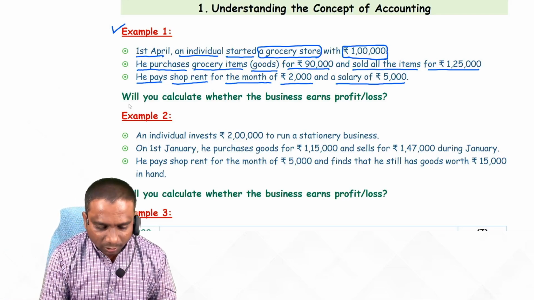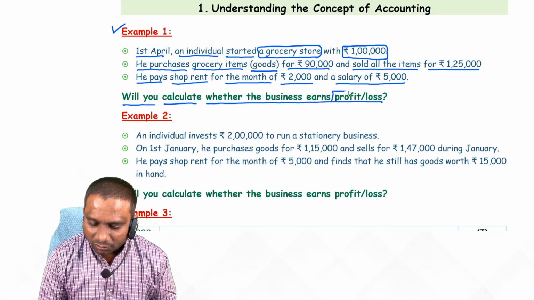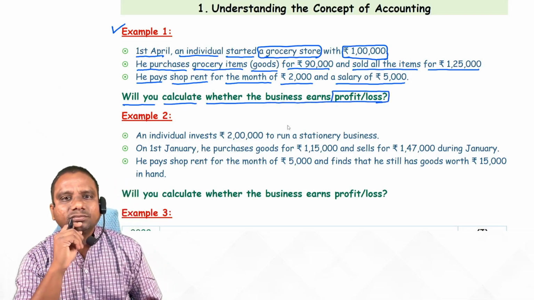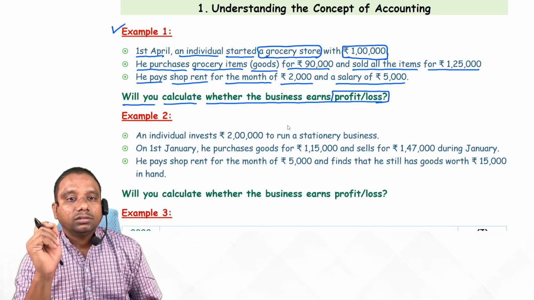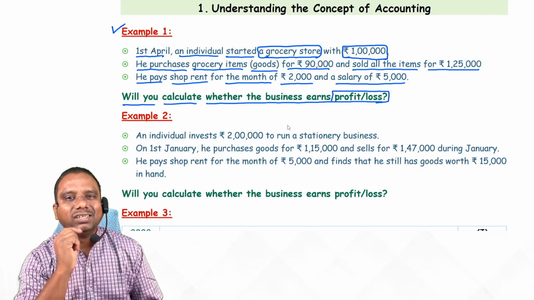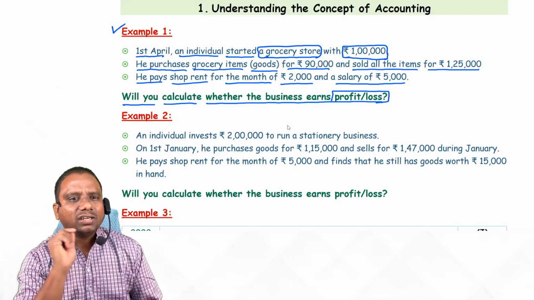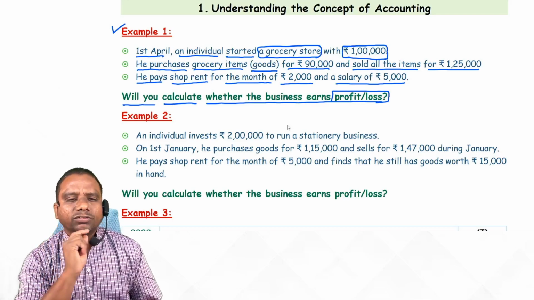Very good. Will you calculate whether the business earns profit or loss? They are asking you to calculate the profit or loss of the business. He started the business with 1 lakh. What is the objective of starting any business?